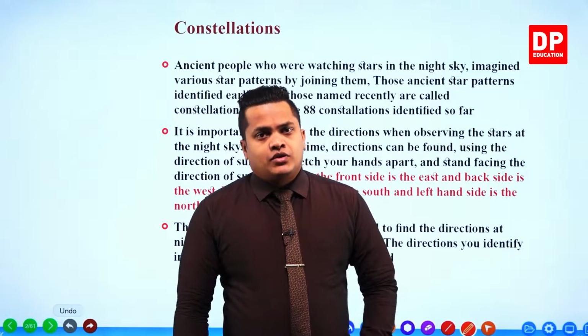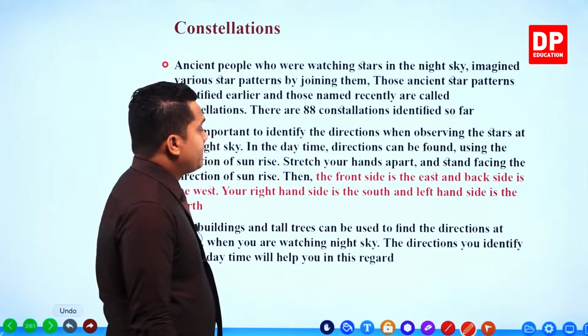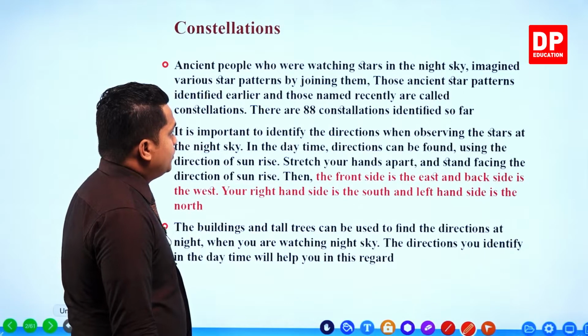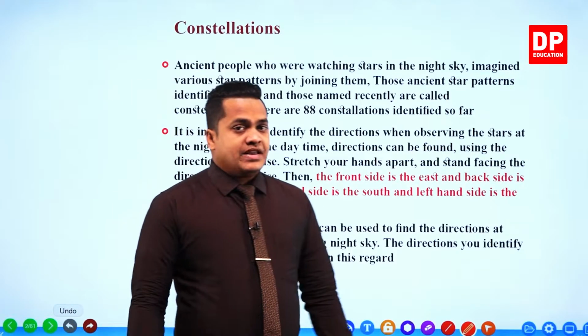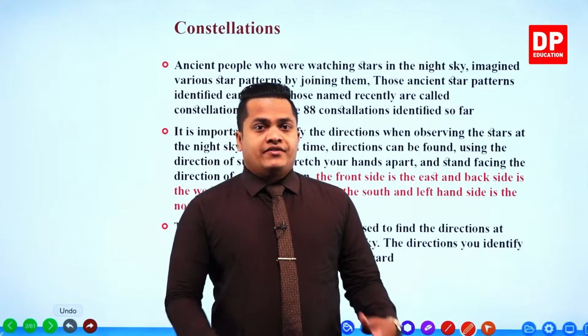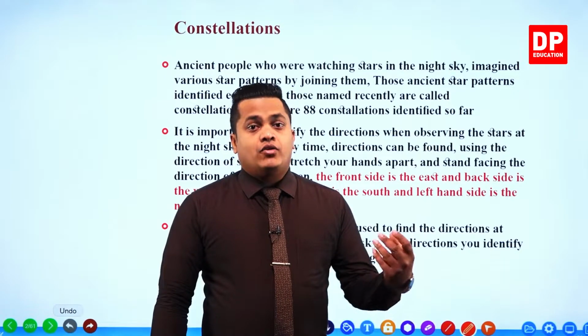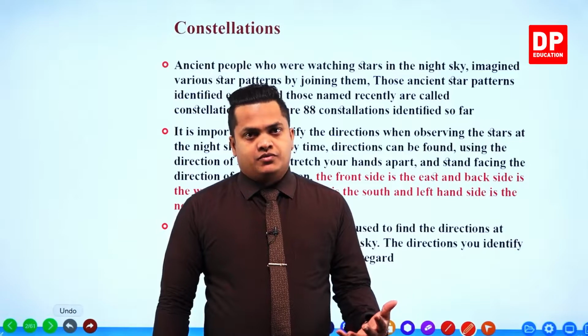As given here, ancient people who were watching stars in the night sky imagined various star patterns by joining them. Those ancient star patterns identified earlier and those named recently are called constellations. These star patterns were first identified by ancient people like the Chinese people, Arabians, and also Indians and Greeks, right?